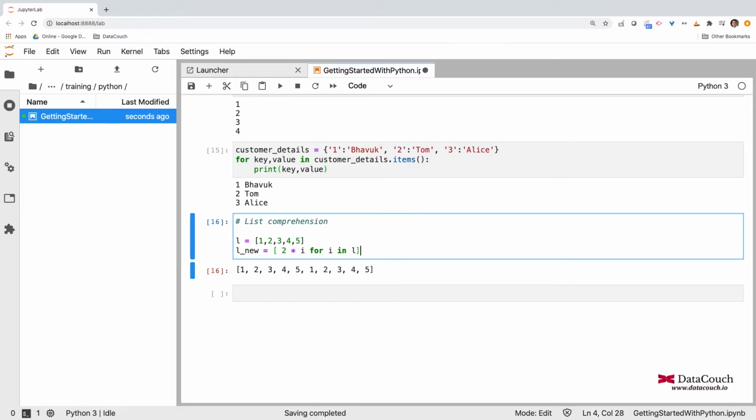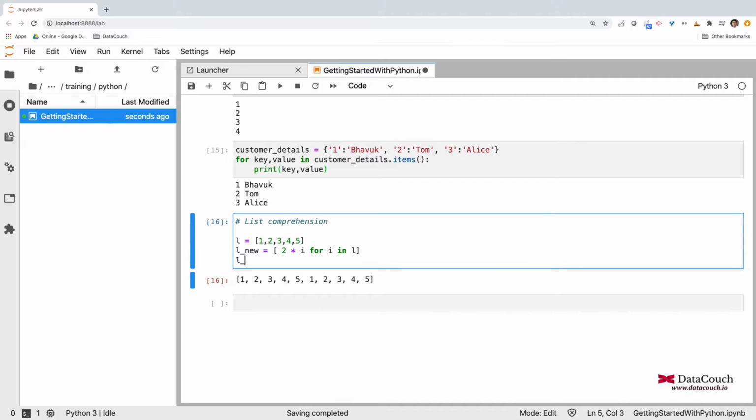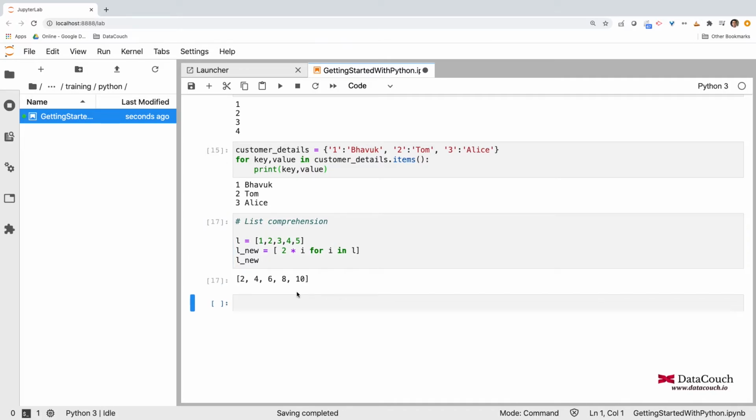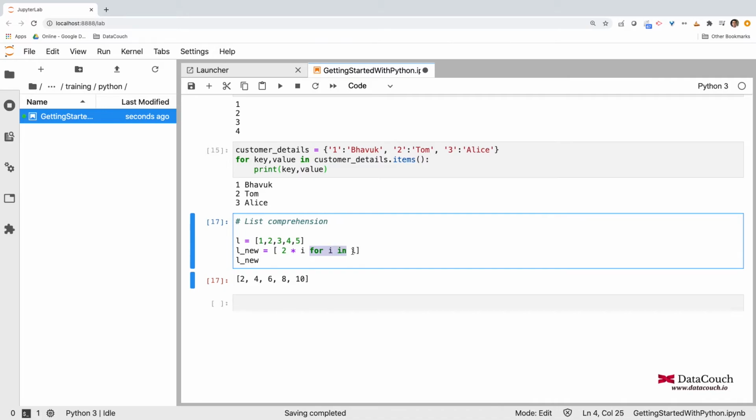And when I do that, I can actually print my L new, and you can see we got the values 2, 4, 6, 10. Can you see the for loop is here, and the transformation that we are performing is on the left side?